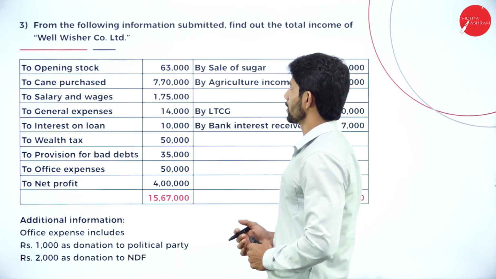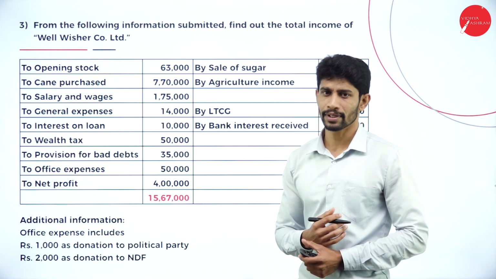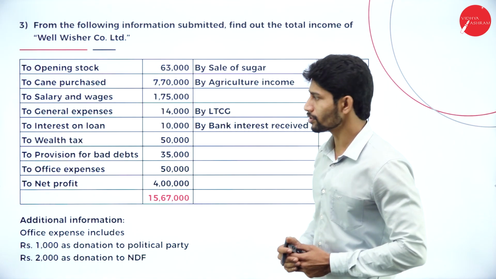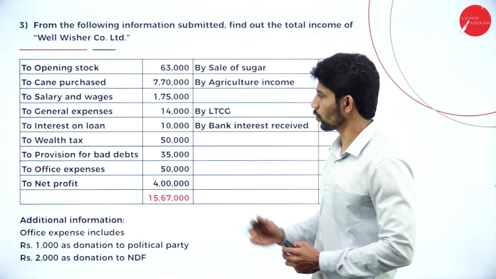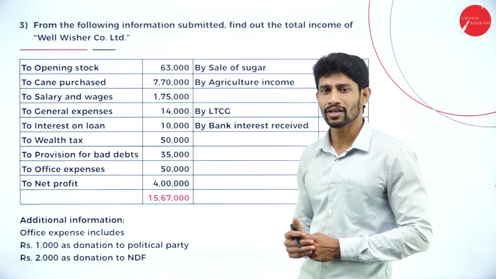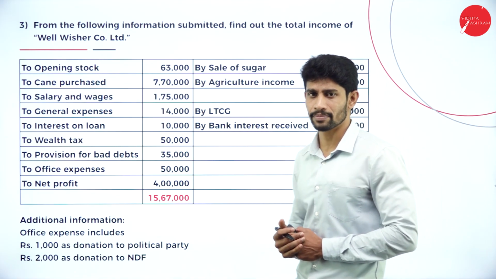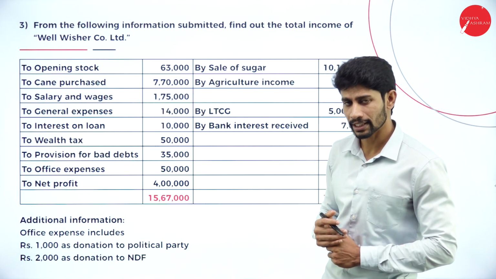From the following information submitted, find out the total income of Well-Wisher Company Limited. So from the given information, we are supposed to find out the total income of Well-Wisher Company Limited. So what are all the information they have given? They have given us the profit and loss statement of Well-Wisher Company. So by using this statement, we are supposed to find out the total income of the company.